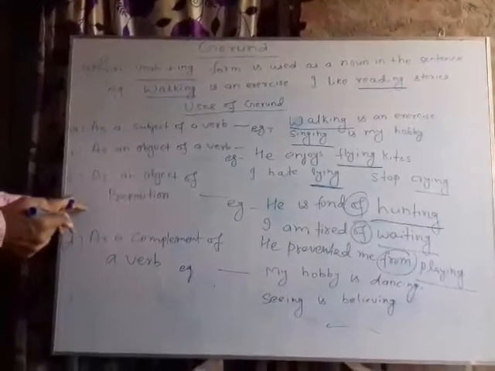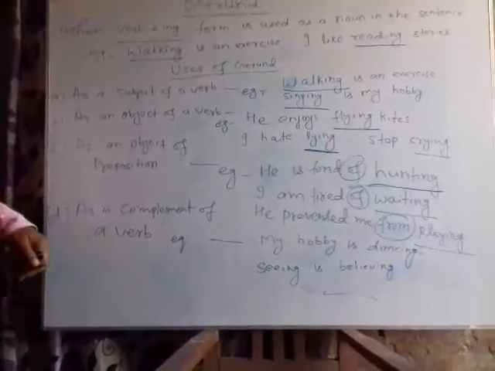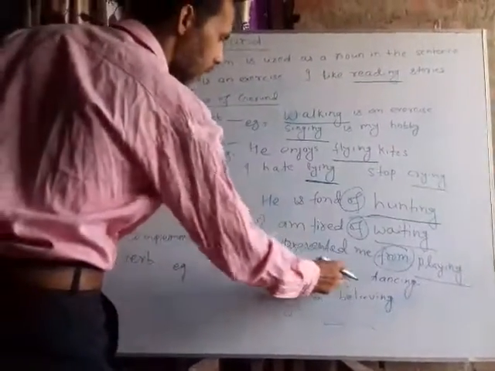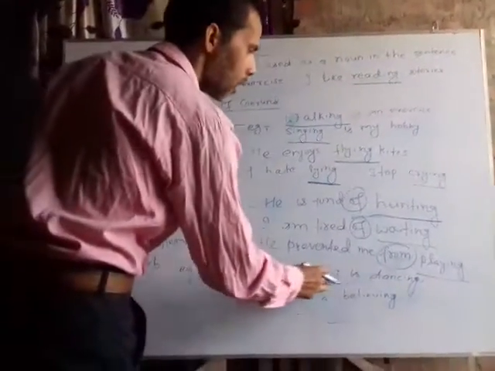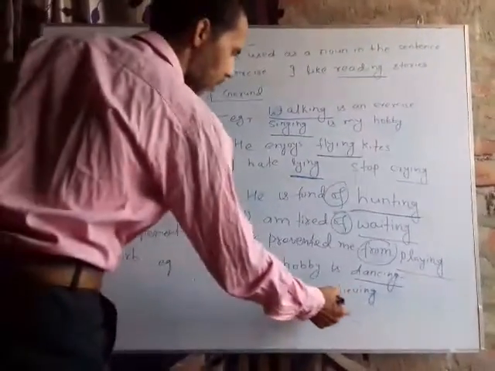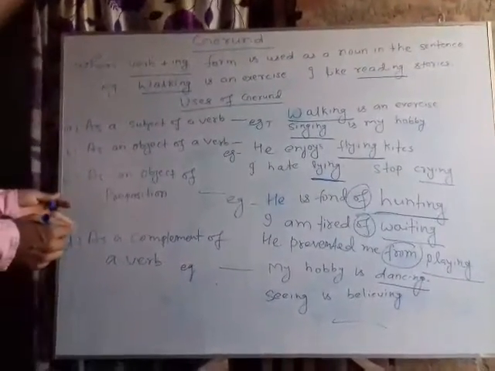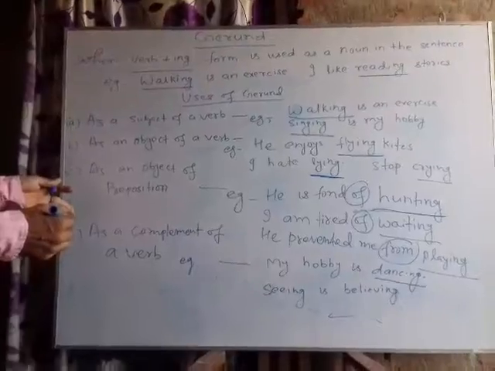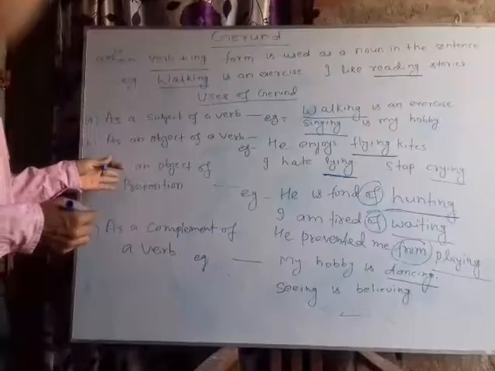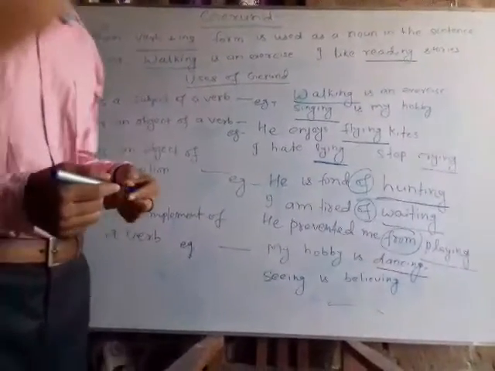Again, another usage of gerund is that it may be the complement of a verb. You can see here, my hobby is dancing. So dancing is the complement. Seeing is believing. So the gerund may be the subject of the verb, it may be the object of the verb, it may be the object of a preposition, and it may be the complement of a verb.